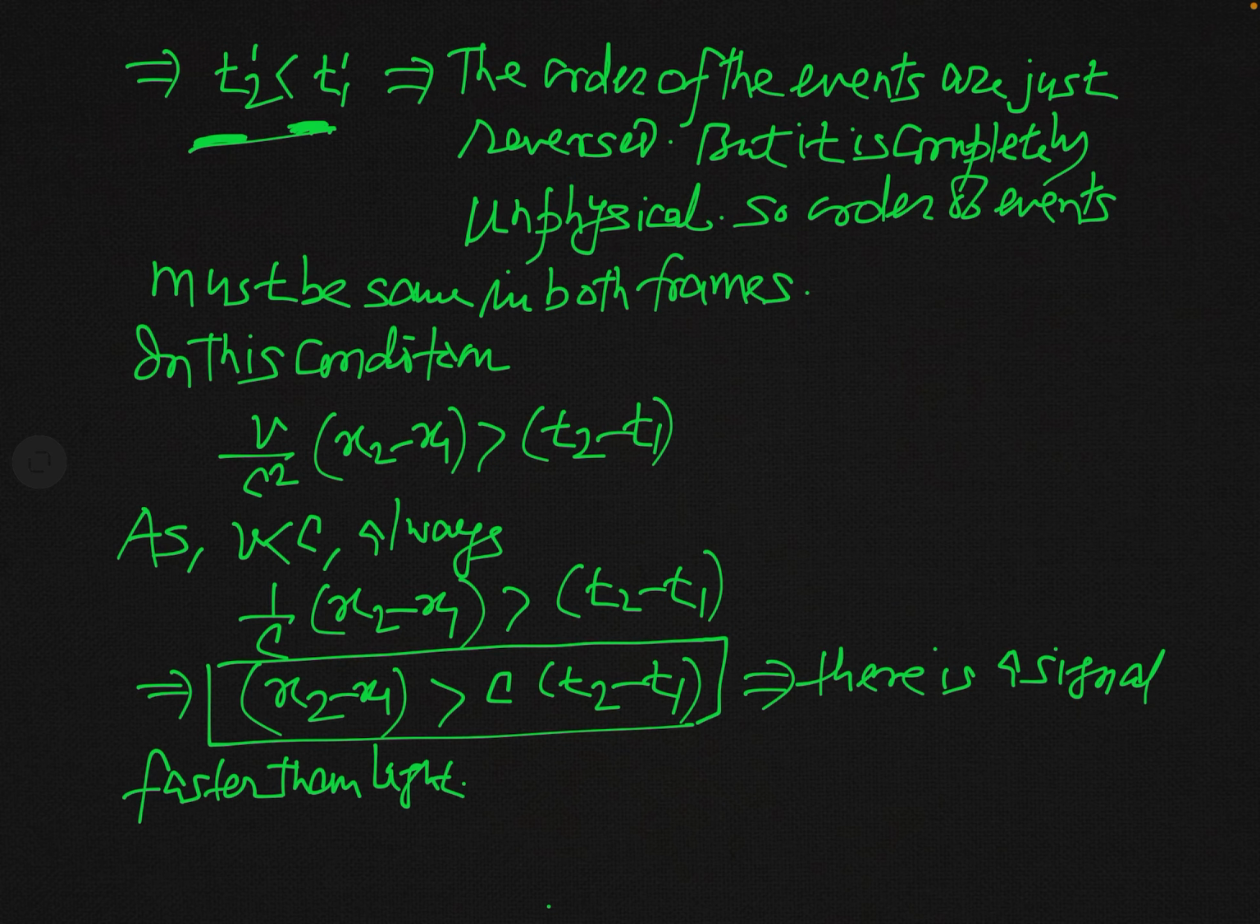But in our real world where we live, no signal travels at a speed greater than the speed of light. So in this world it is not possible that the order of the two events will be reversed. So our final conclusion is what? Our final conclusion is that the order of the two events in two inertial frames remains the same.